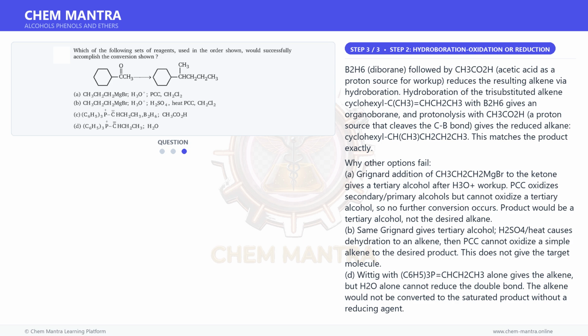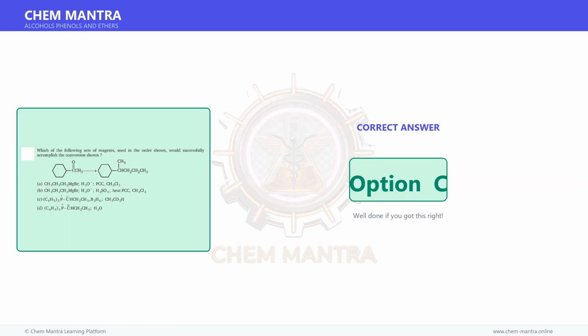Option C uses the Wittig reagent to form the alkene intermediate and then uses B2H6 and CH3CO2H to effect hydroboration followed by protonolysis, delivering the correct saturated product cyclohexyl CH(CH3)CH2CH3. Therefore, the correct answer is option C.